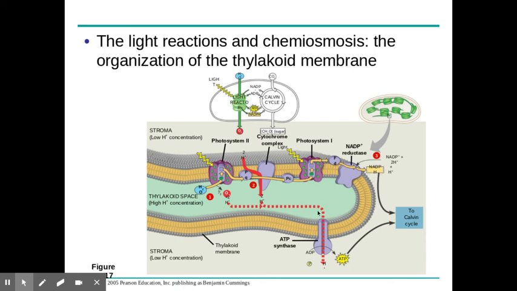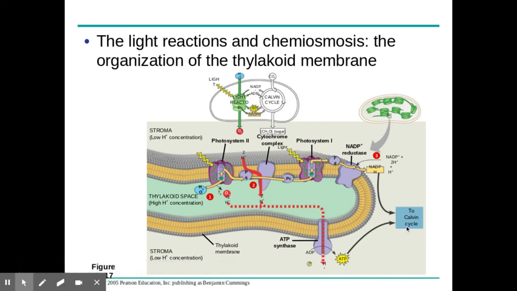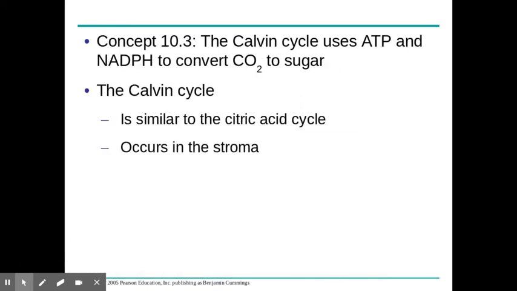Okay. Then the last part of this is we're going to use that huge high concentration of hydrogen ions. They're going to diffuse down their concentration gradient through ATP synthase to create ATP. You'll notice that both NADPH and ATP go on to the Calvin cycle, which is next.